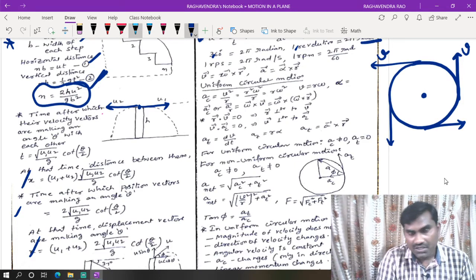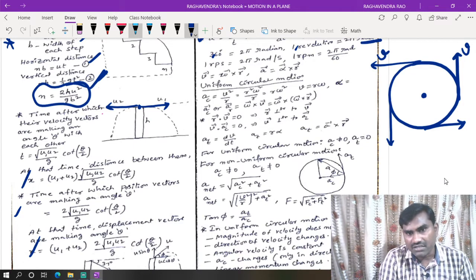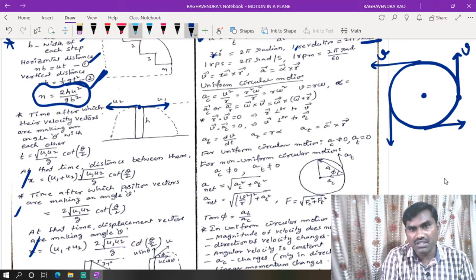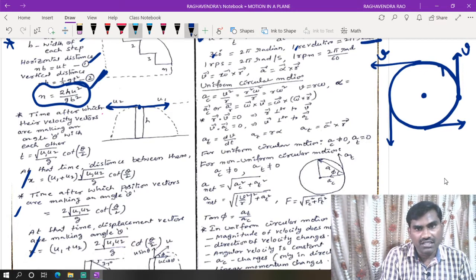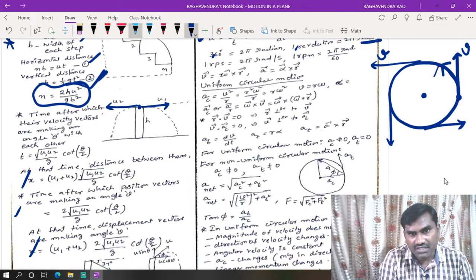But even though the magnitude of its speed is the same, the particle has to go in this direction, but it is turning in this direction, which means it is changing its direction. This change of direction happens because of something called centripetal acceleration or centripetal force.